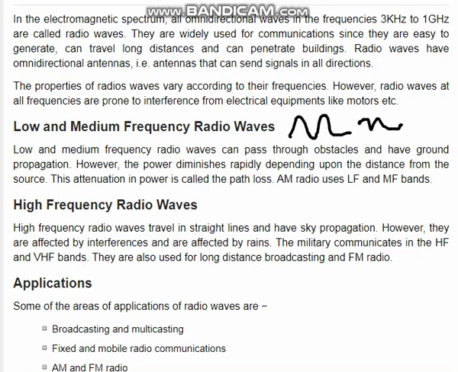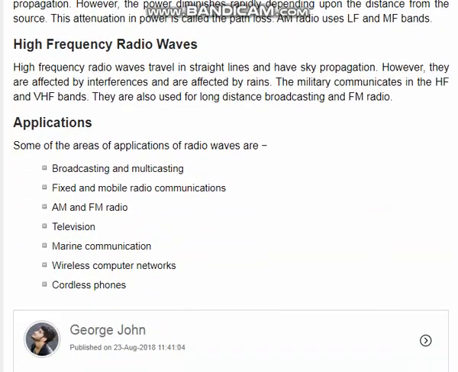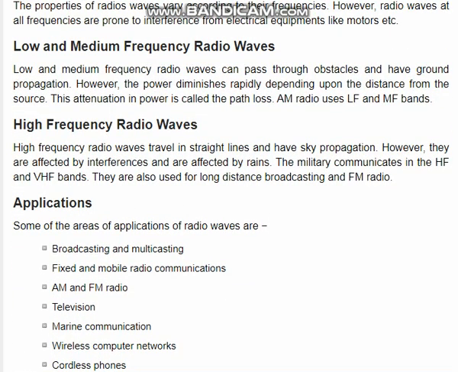AM radio basically uses the low frequency and medium frequency bands. High frequency radio waves: what are they? The high frequency radio waves travel in straight lines and have sky propagation. However, they are affected by interference and by rain. That means high frequencies are mostly sky propagation.